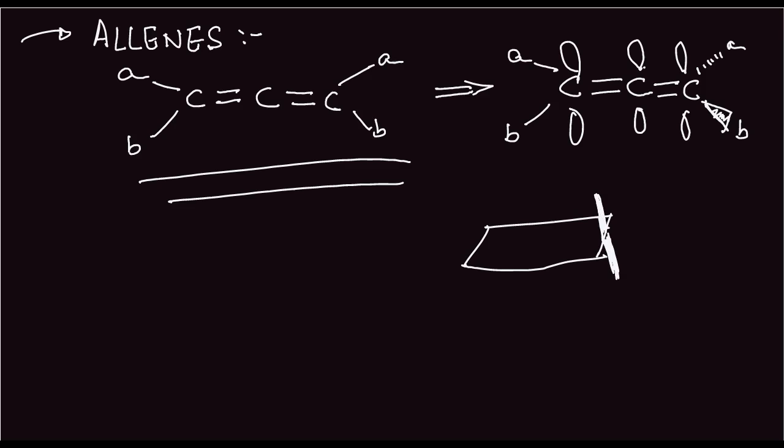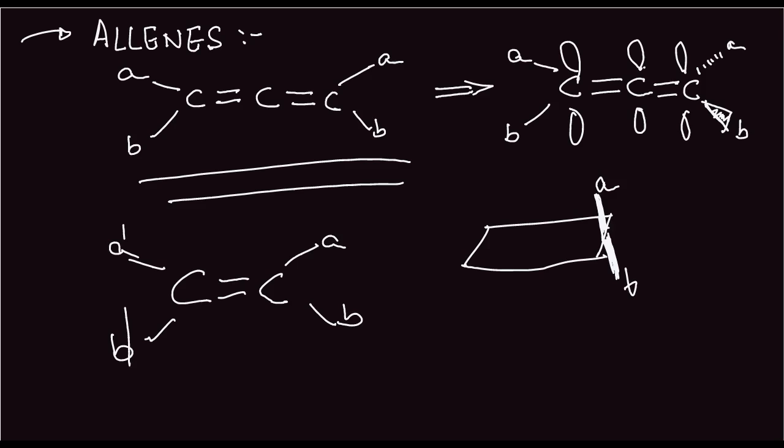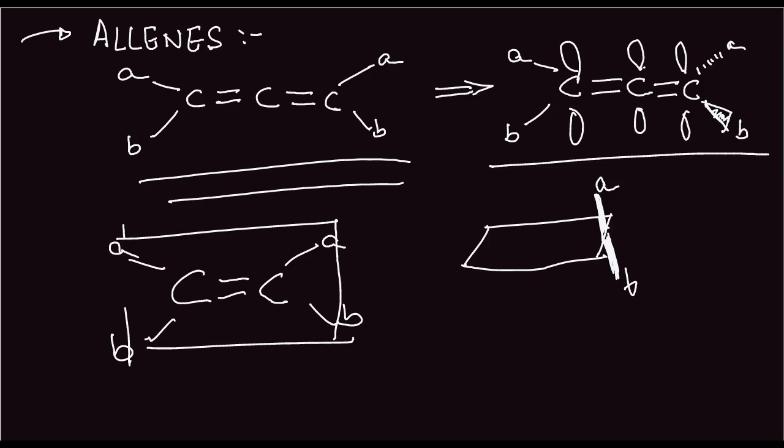So it is in this manner. This is A and B in this case. The rest of it is in plane. The reason two pi bonded systems do not have optical activity is because they are all in the same plane. So this is a plane of symmetry. There is a plane of symmetry here, due to which it is optically inactive. But allenes can be optically active because of the absence of a plane of symmetry. This A and B are out of plane.